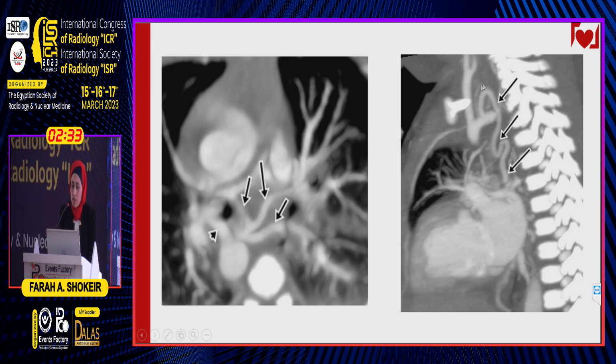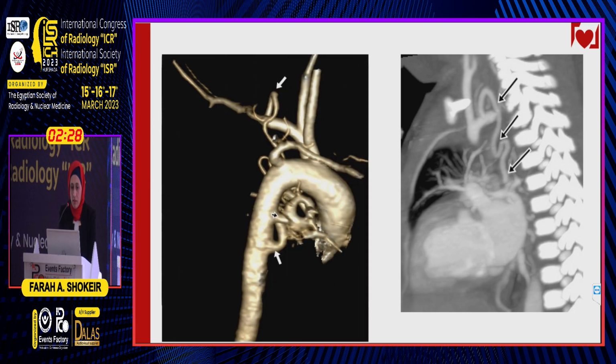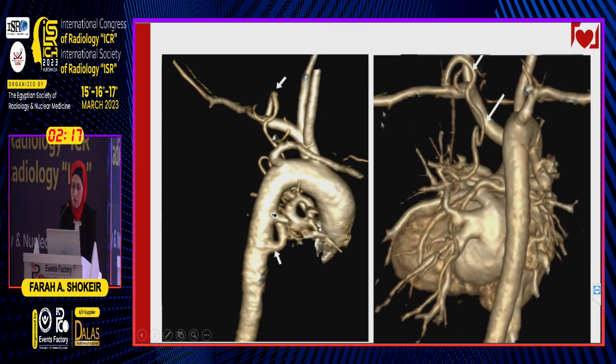There is a large significant MAPCA arising from the left subclavian artery in this image. And these are the 3D images where the white arrows indicate the MAPCAs and the black arrow indicates the PDA. And this is the significant MAPCA that arises from the left subclavian artery.